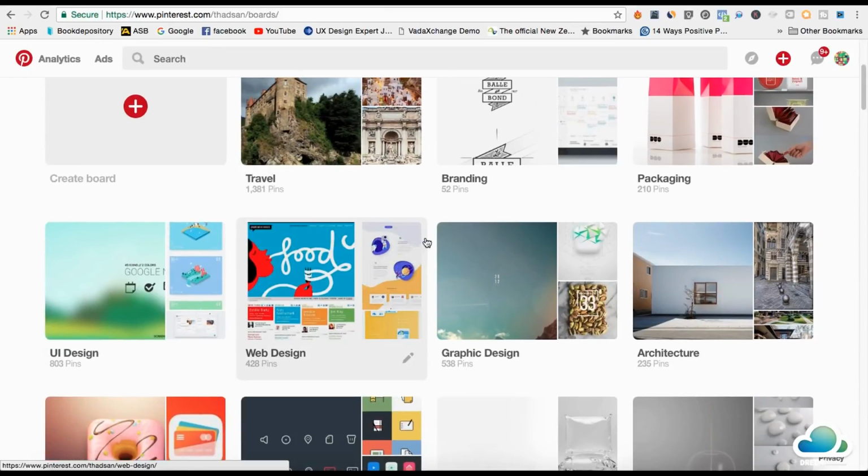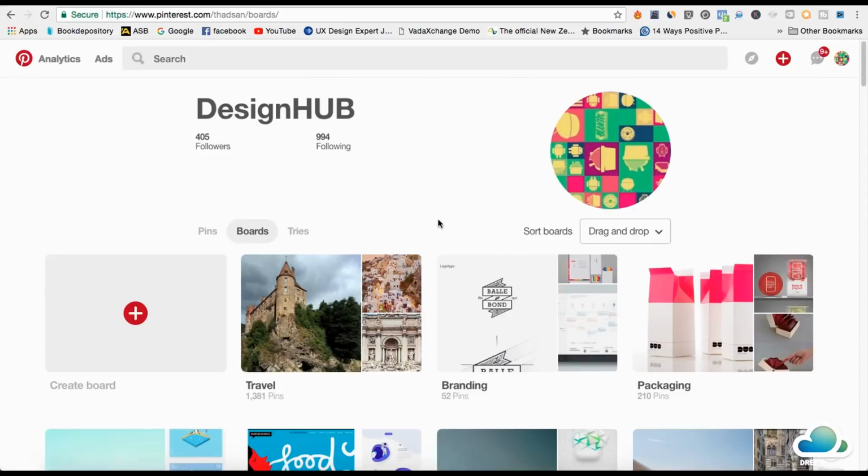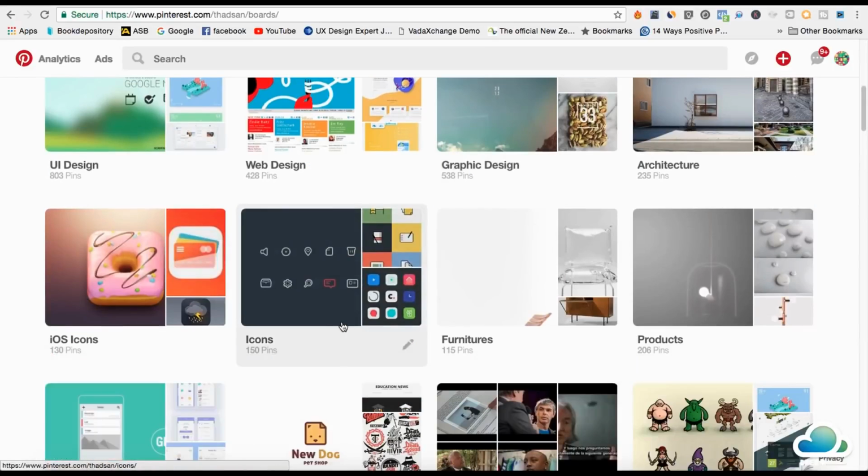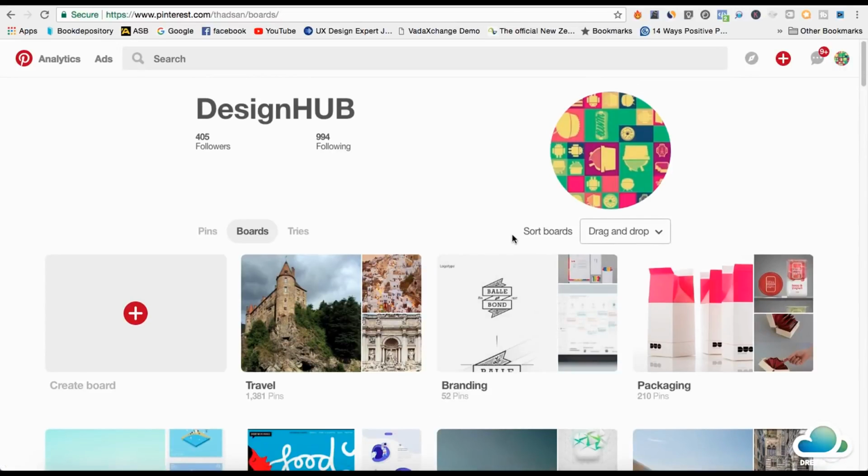So what I've done is I've broken down the design niche into different categories. There's packaging design, architecture, graphic design, web design, icon design, furniture design. So let's say you're doing it on camping. You would break your camping niche into one board for tents, another board for lighting, lamps and all that, another one for fishing if fishing falls under camping. So that's what you need to do.